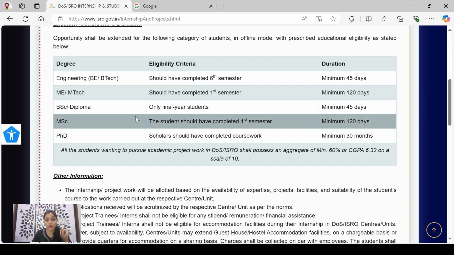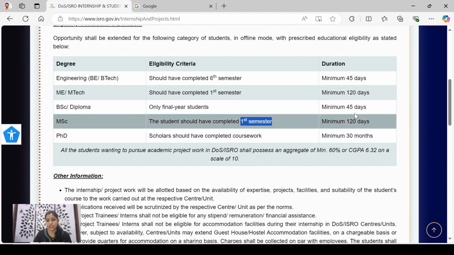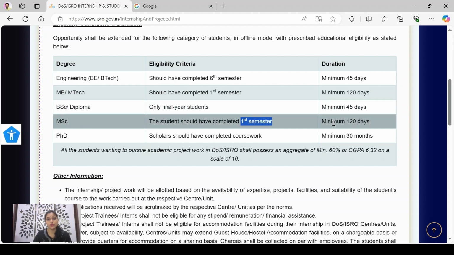BSc or diploma students, only final year students can apply. And MSc, again, after first semester only students can apply. For PhD, scholars should have completed coursework. Then here duration is given. See here for ME, MTech or MSc, for master students, minimum duration is 120 days, that is 4 months.